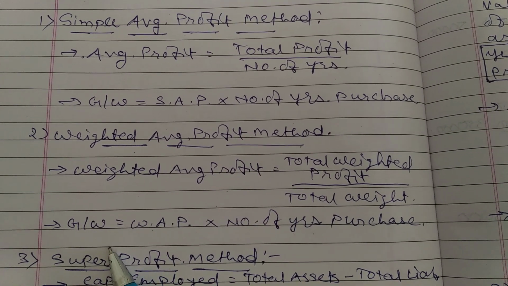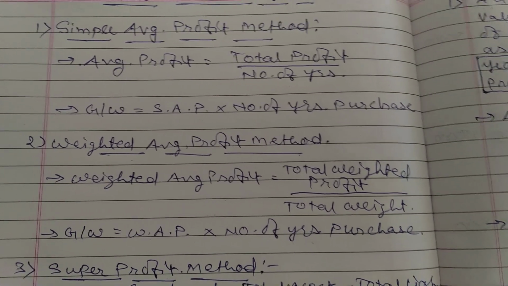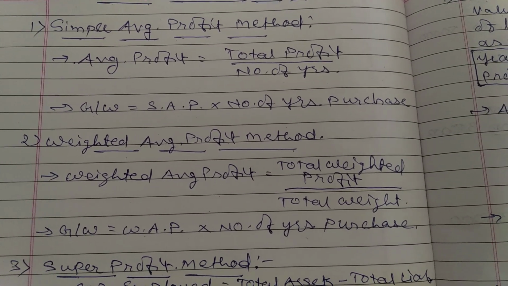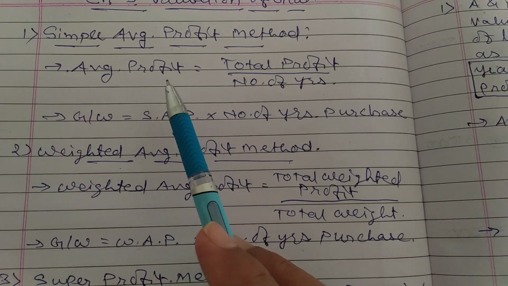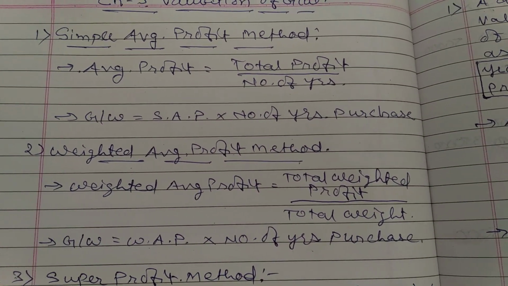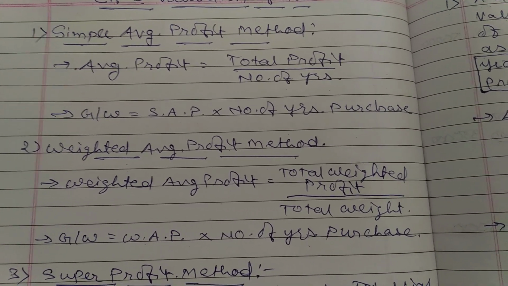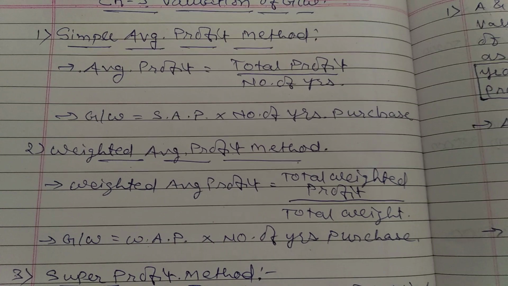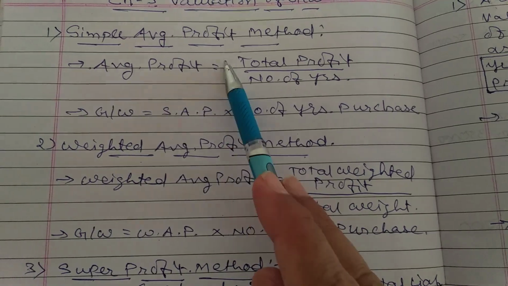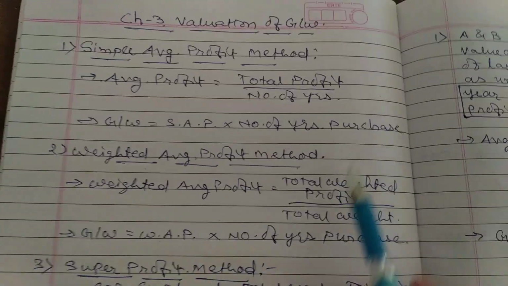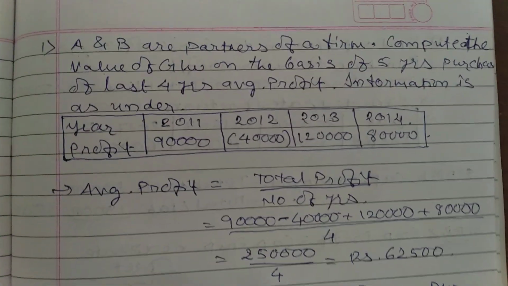If the given profit is in mixed trend, that means the amount of profit is increasing as well as decreasing, then we use the simple average profit method. That means you have to identify whether the profit is continuously increasing or decreasing, or is in mixed nature, and on that basis you implement the formula to find average profit. Now let us understand by using the first method, that is simple average profit method.